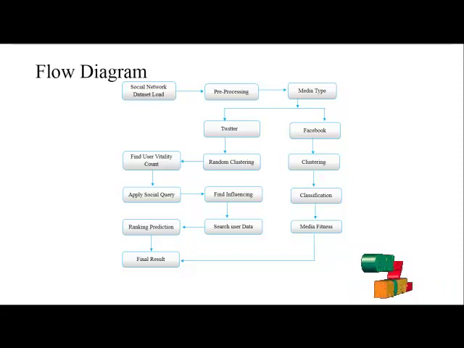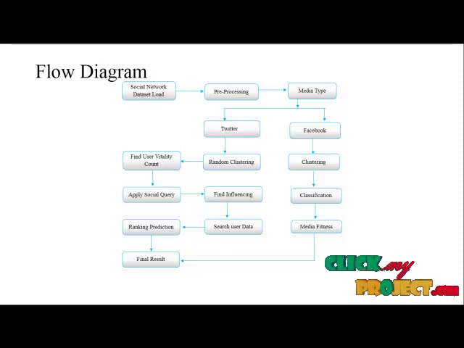First, the Twitter dataset will be loaded into the database. After that, the Facebook dataset will be loaded into the database. Both datasets will be loaded, and then the data goes to pre-processing. Pre-processing means that if our data has any null values or unstructured values, they are removed.